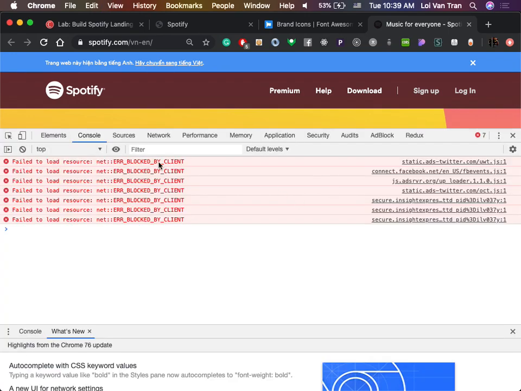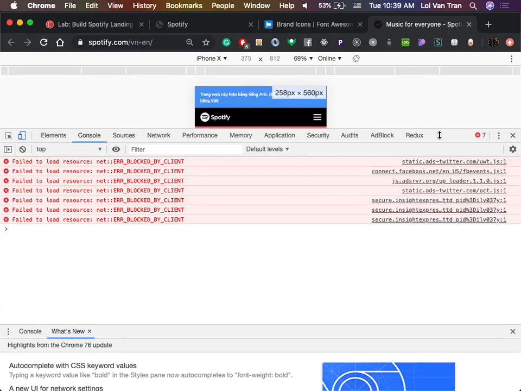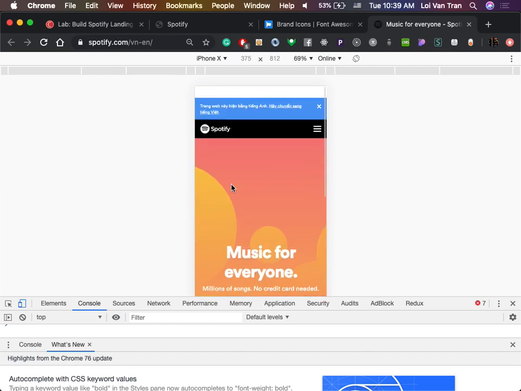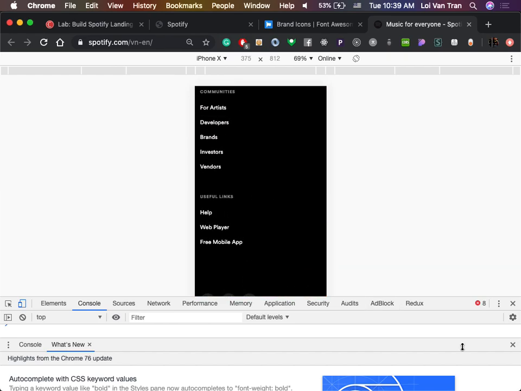So if you open up your browser, you click over here, you can see that Spotify seems to work on phones as well. You guys see that?